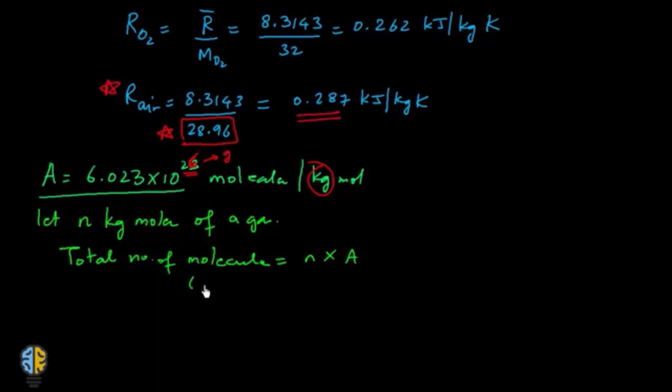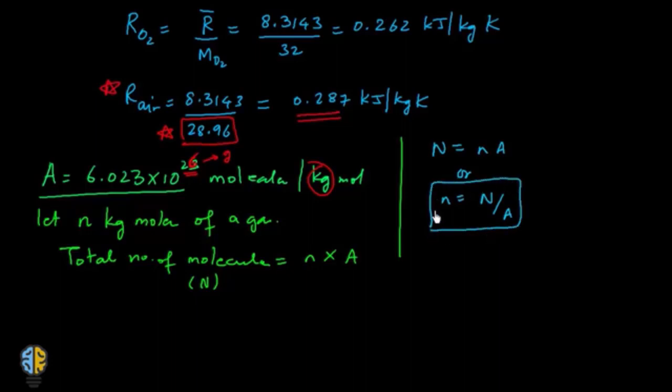Let us say this is equal to capital N. So capital N becomes equal to small n into capital A, or you can say that the value of small n is equal to capital N upon A. This small n is also known as the number of moles. If you multiply the number of moles with the Avogadro's number, you get the total number of molecules.